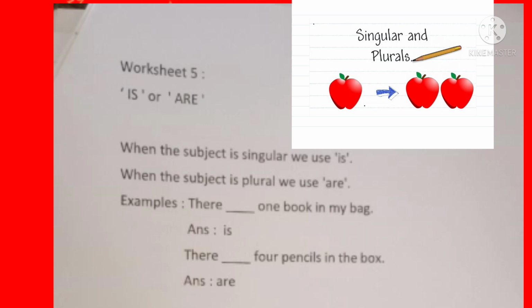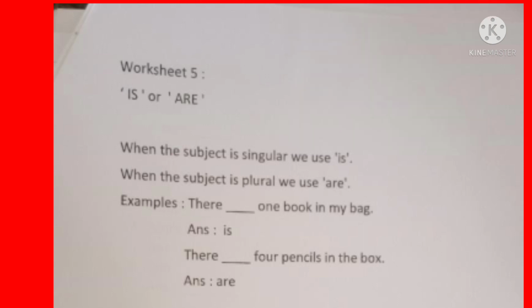So the noun of the sentence is singular. Singular means only one. We use is, and when the subject is plural, plural means more than one, we use are. Okay, look at the examples. There is one book in my bag. So the subject is singular, only one book is here, so we are using is.